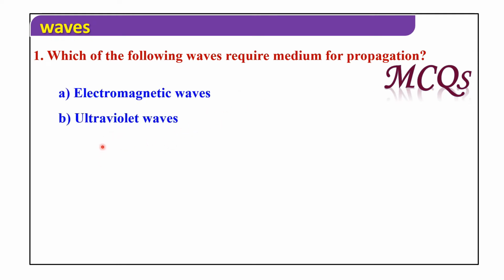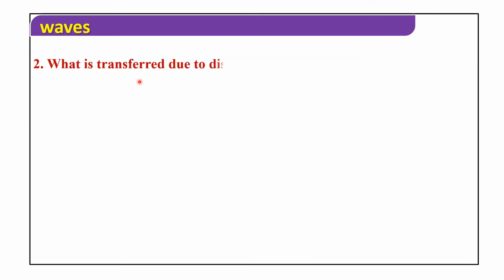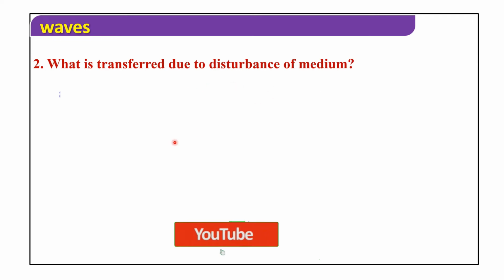Now discuss MCQs. Which of the following waves require medium for propagation? Electromagnetic waves, ultraviolet waves, light waves, sound waves. Sound waves. For the propagation of sound, material medium is necessary. So, those are sound waves. What is transferred due to disturbance of medium?